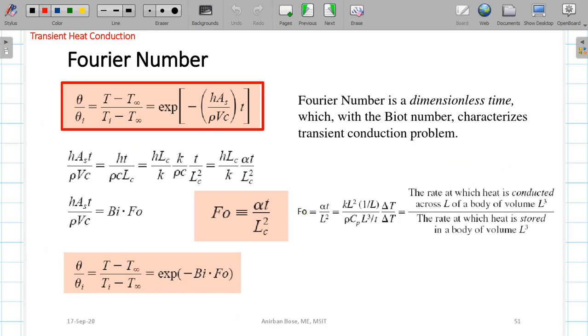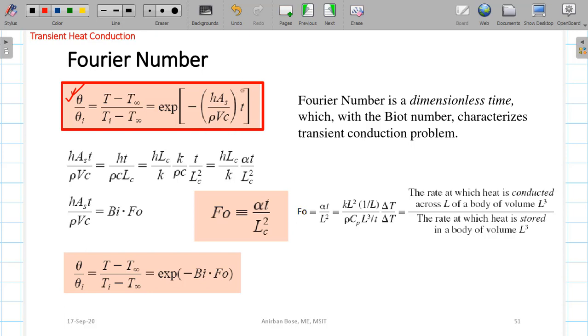Now coming to another very important non-dimensional number, which is called the Fourier number. If you look carefully, again the temperature as a function of time, which is theta by theta I, in case of lumped parameter analysis, we have seen this expression.